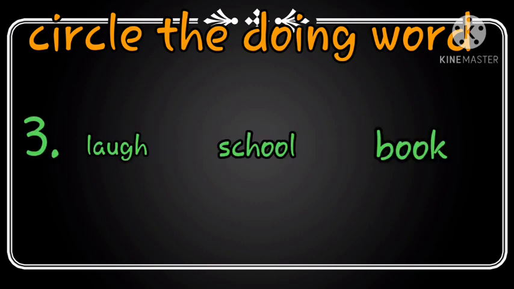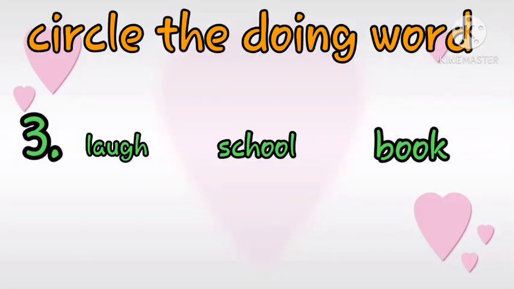So now this is our third set of words. Here in the beginning we have laugh. Laugh means hasha. Yes. Next word is school. School means we all know. And the third one is book. So, in these three words, which one is the doing word or action word, children? Guess it and circle it. Yes, you can do it.